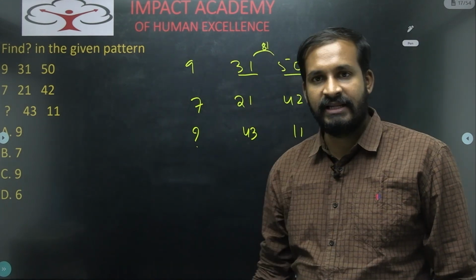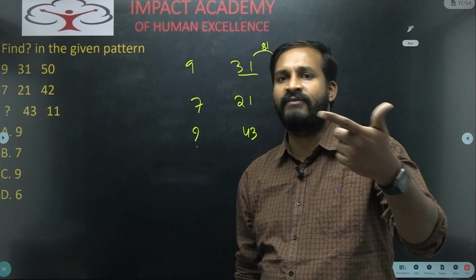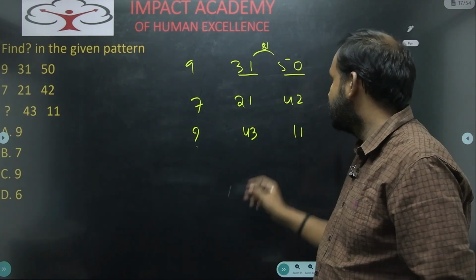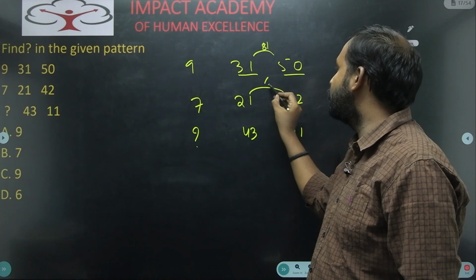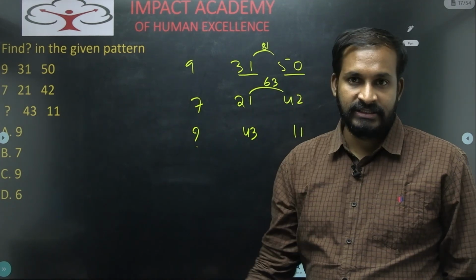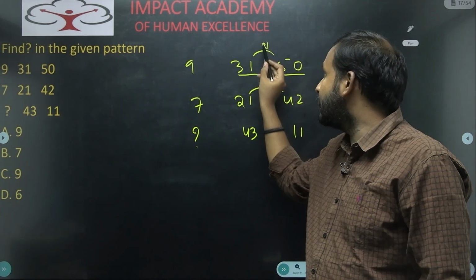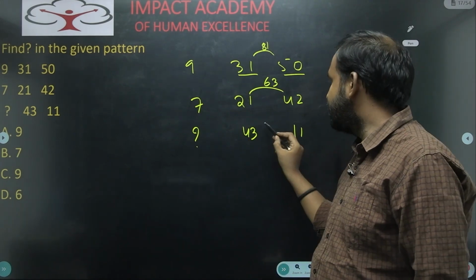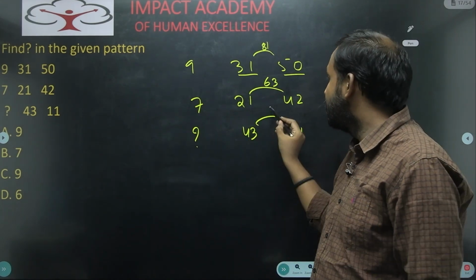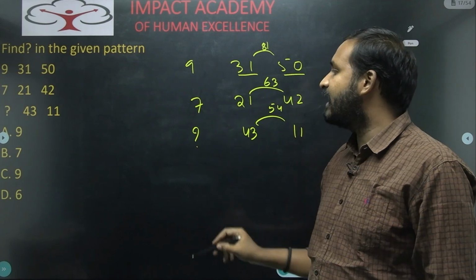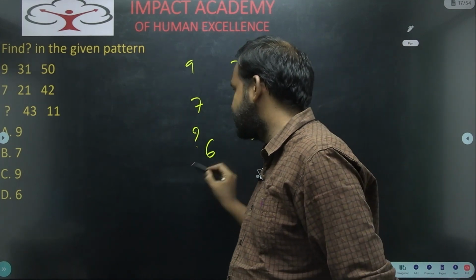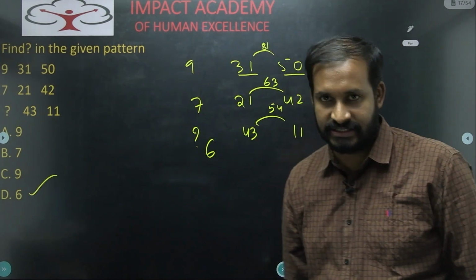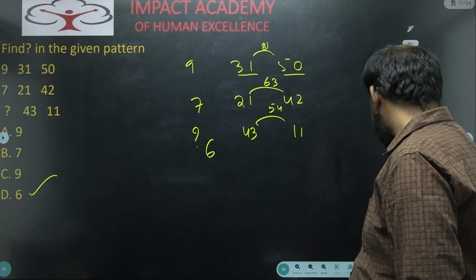81 and 9. What is the relation? Either it may be 9 square or 81 divided by 9. There are two chances for us. Next, at the same time, 21 plus 42, what will you get? 63. Now observe here. Now you will get a conclusion. 81 by 9 is 9. 63 by 9 is 7. Similarly, 43 plus 11, what will you get? 54. So 54 by 9, what is the answer? 6. So our answer for this one is 6. 6 is the answer for this question.